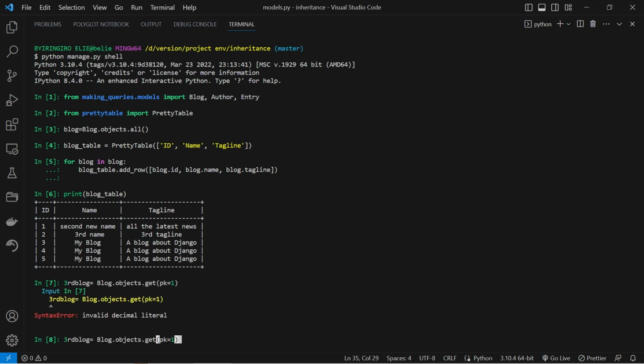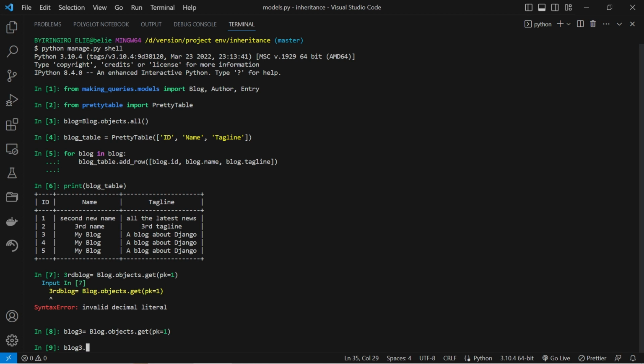Here, we will start with the blog database table. Now, let's say we want to update an object in the database with the ID of 1. We will use the save method like this. Retrieve a blog object from the database with the primary key of 1. We use the get method to fetch the specific blog object based on its primary key. After retrieving the blog object, we update the name attribute of the blog object. We assign the string value, my first blog, to the name attribute.